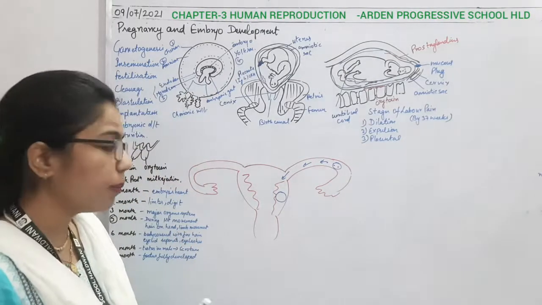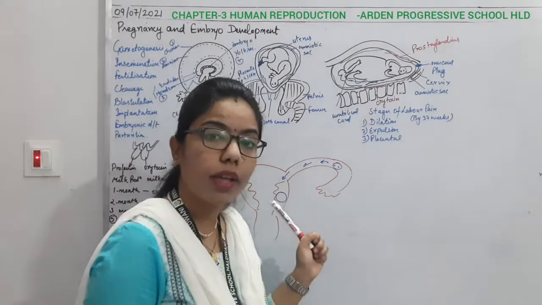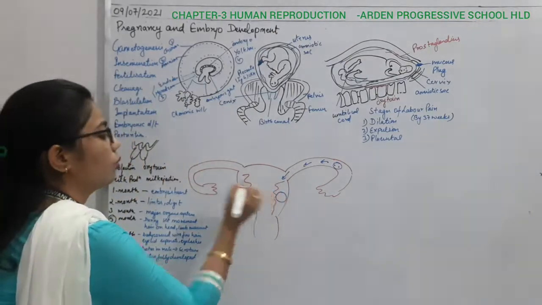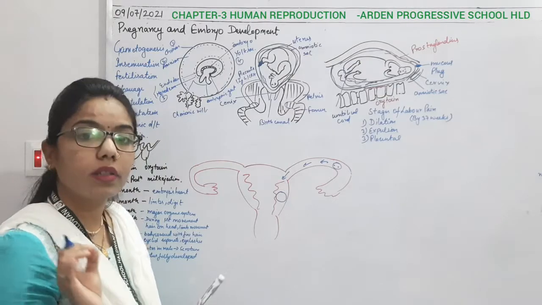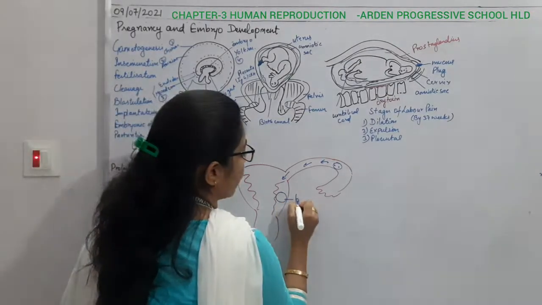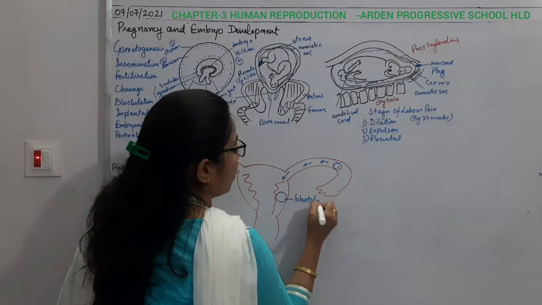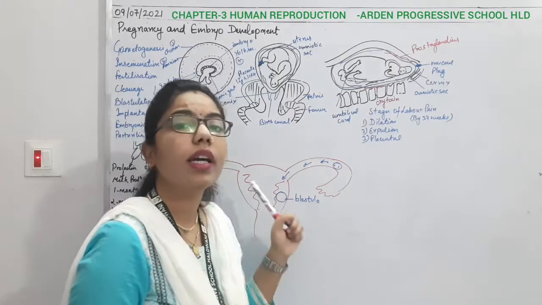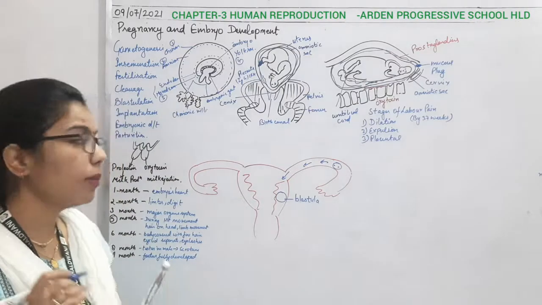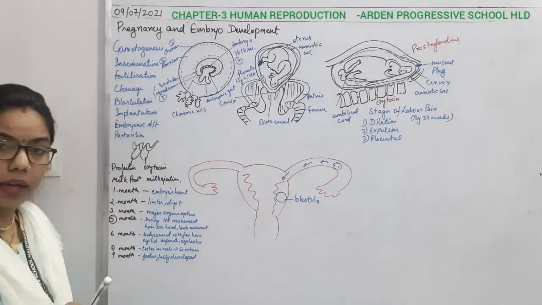The implantation of the embryo takes place into the uterine lining, and the structure is now known as the blastula, the stage where it attaches to the endometrium lining. So here we have done implantation.